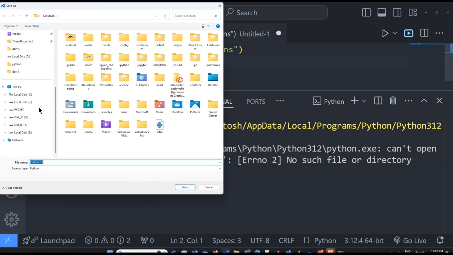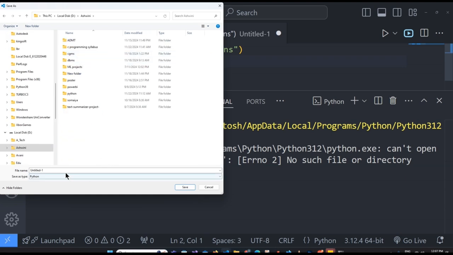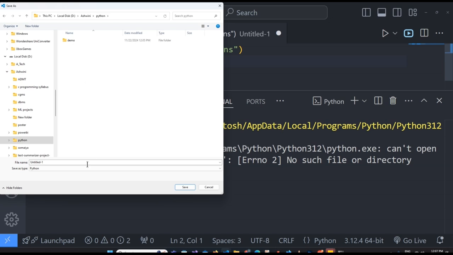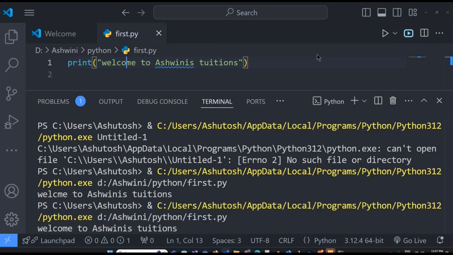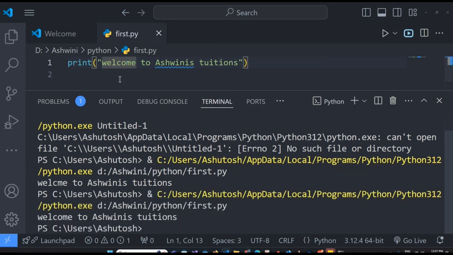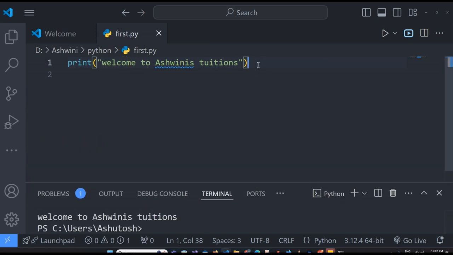It will be good if you keep all your programs at one location, which will be very useful later when you want to revisit them. So we have made a folder of Python, and we are keeping all our files there. As soon as you click, you get the output. Yeah, there's a mistake. Let's fix it and run again. Good. So this is how you can run. Up is where we write the code, and down is your terminal where it is running.